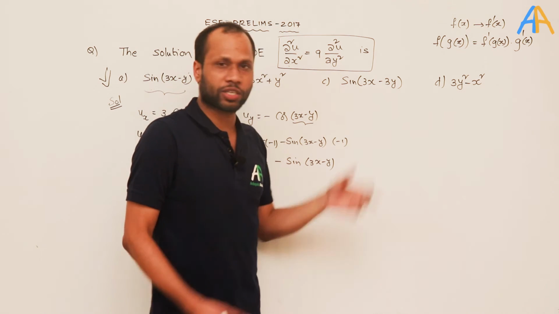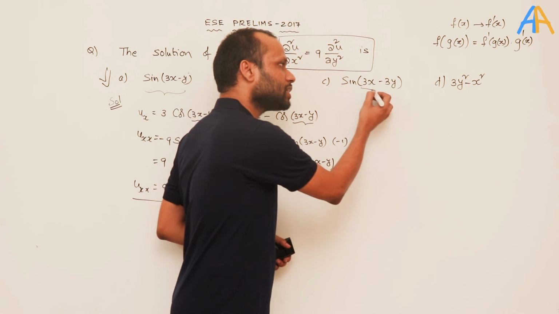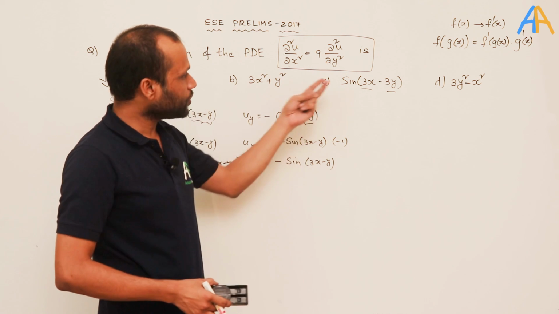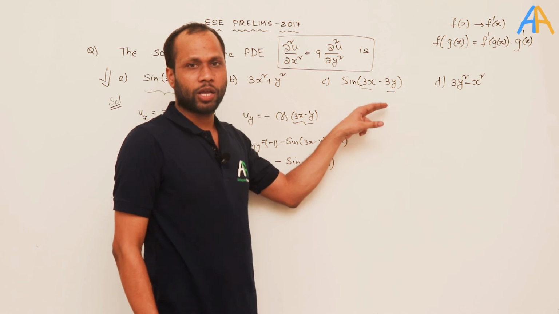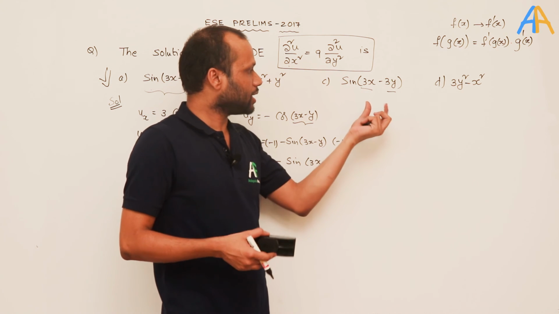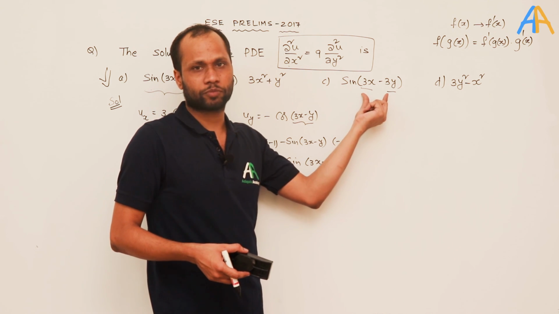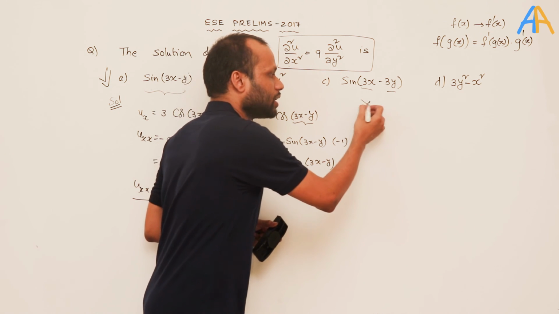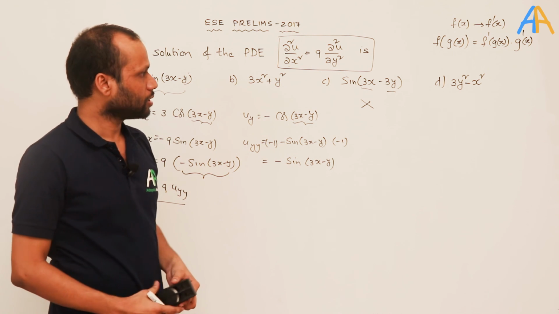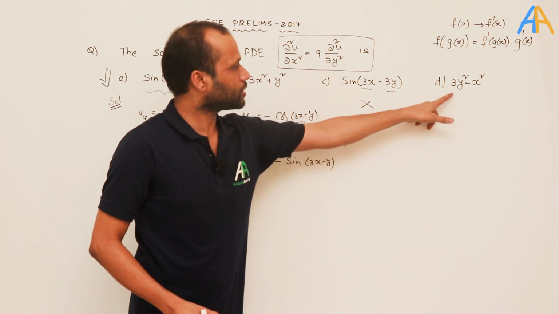Similarly, in this function, the x coefficient is 3 and the y coefficient is 3. So if you differentiate twice with respect to x and with respect to y, the coefficients will possibly remain the same, so the difference may not come. So this we can outrightly reject. But we are left with these three.